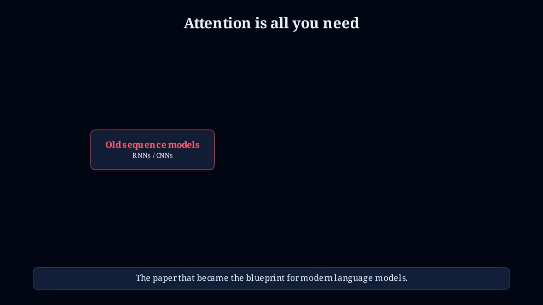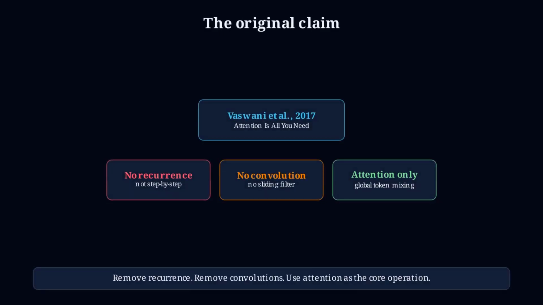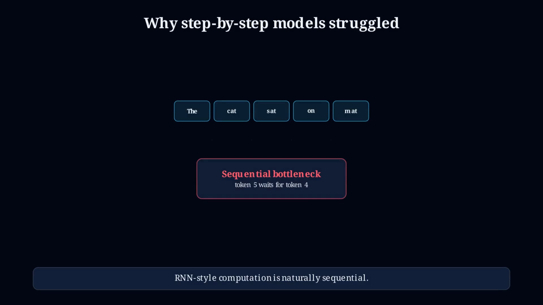Every modern language model, from chatbots to coding assistants, is built on one idea that sounded almost too simple in 2017. Attention is all you need. The original transformer paper made a bold move. It removed recurrence and convolutions from sequence modeling and used attention as the core computation. Before transformers, many sequence models processed text step by step. That made long-range dependencies harder and training less parallel.